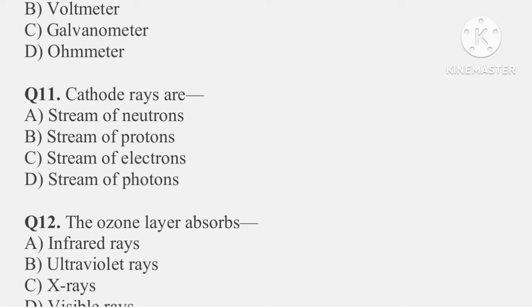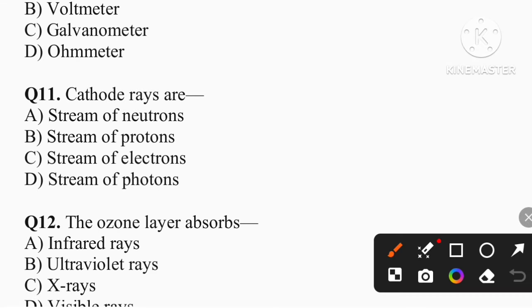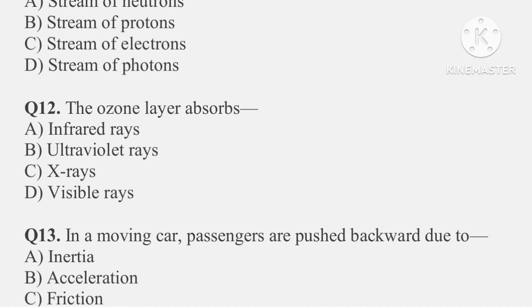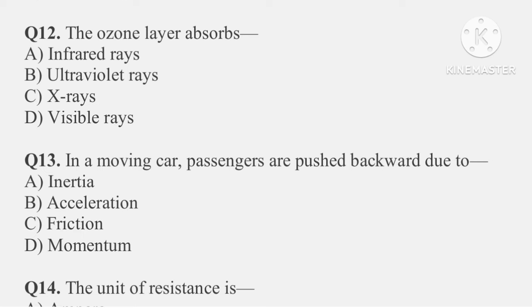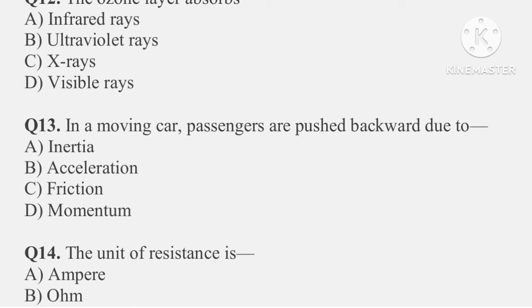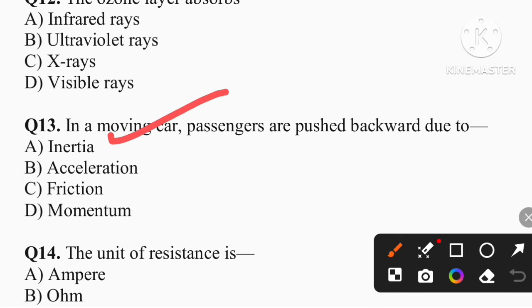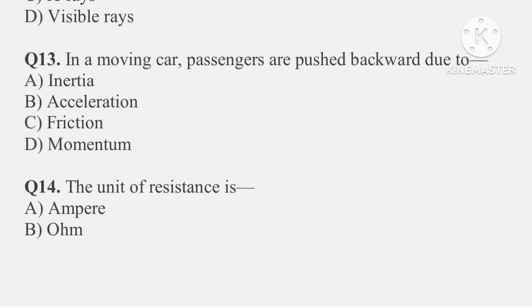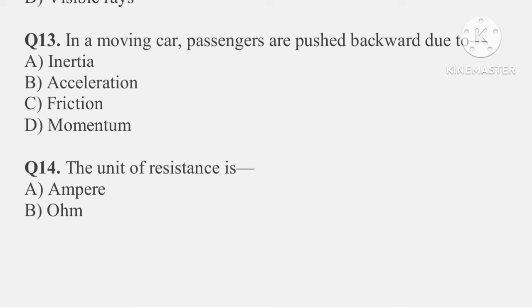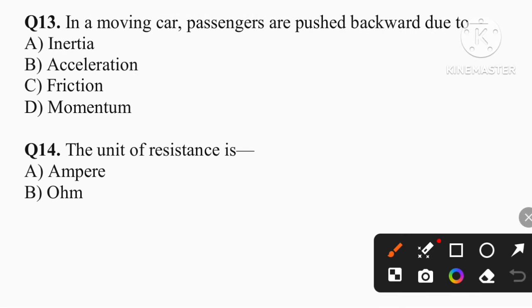Question number 11: cathode rays are option C, that is stream of electrons. Question number 12: the ozone layer absorbs ultraviolet rays. That is option B. Question number 13: in a moving car, passengers are pushed backward due to inertia. That is correct answer option A. Question number 14: the unit of resistance is ohm. Option B is the correct answer.